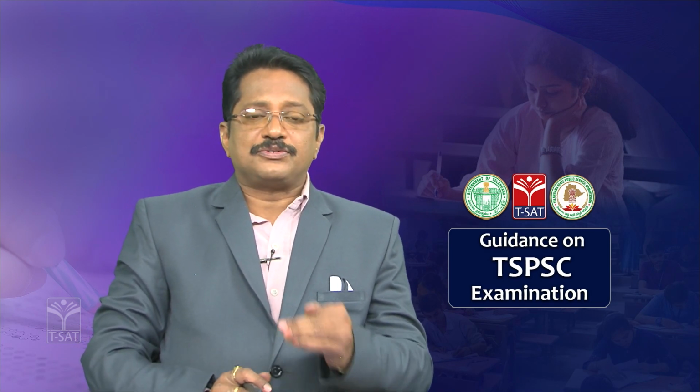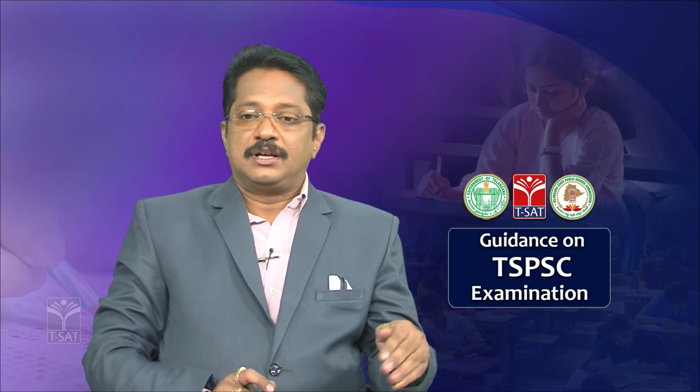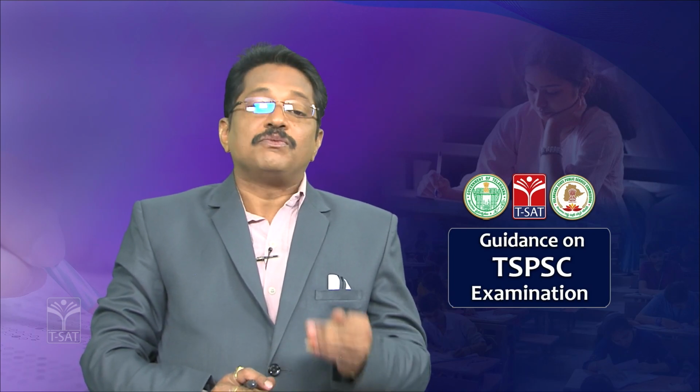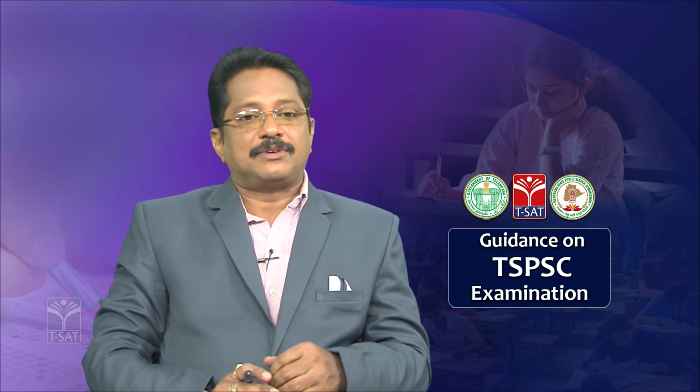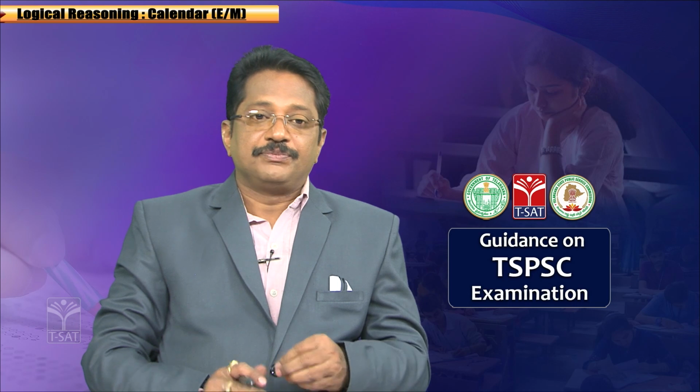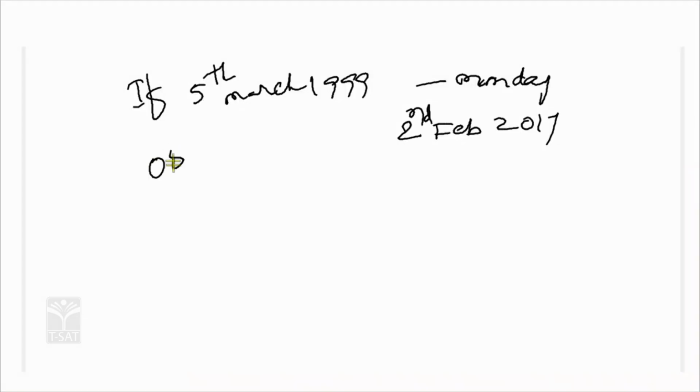So first we have to find the actual day, because the given statement may or may not be correct. So first you have to calculate what the day actually is as per the formula, following the procedure. 5th March 1999. So what is the process here? 05, correct. Then what is the code for the month? For March it is 03, and what is the year?